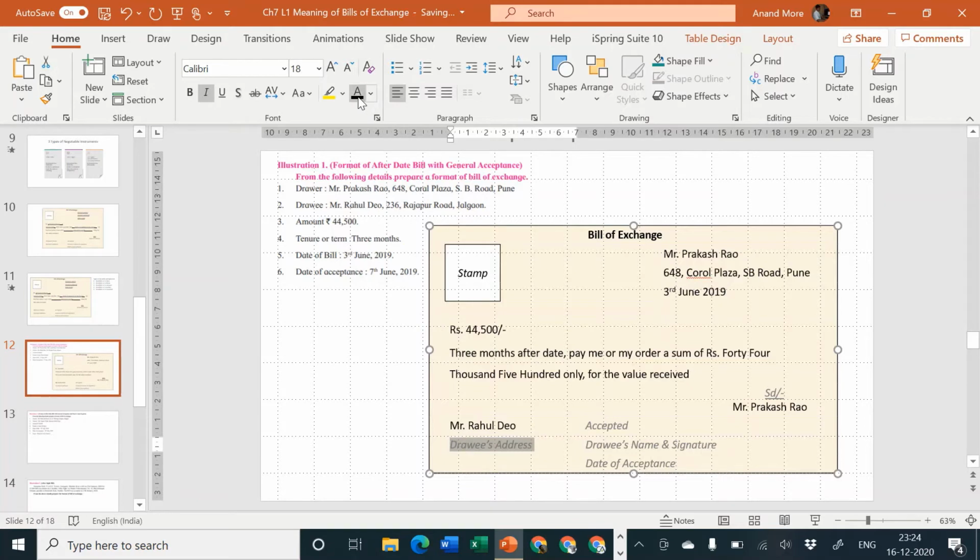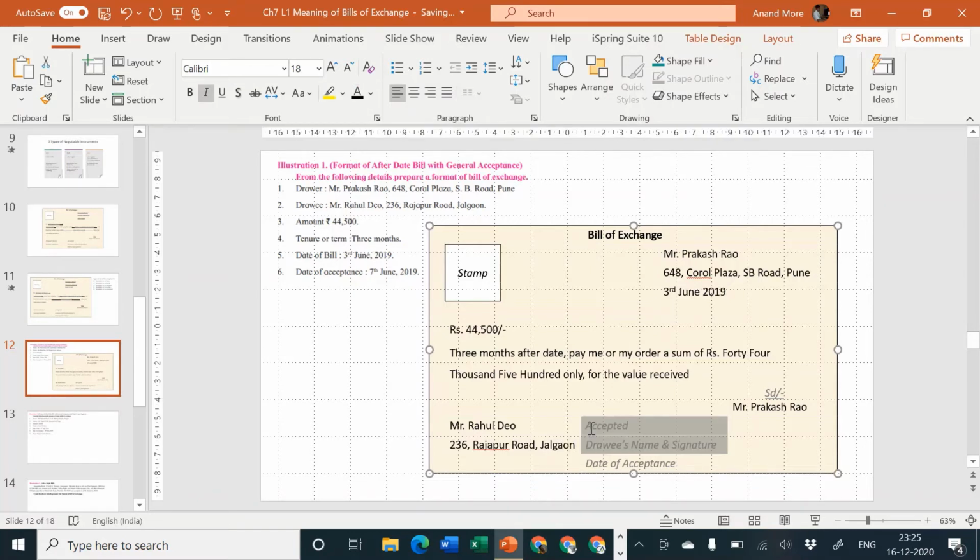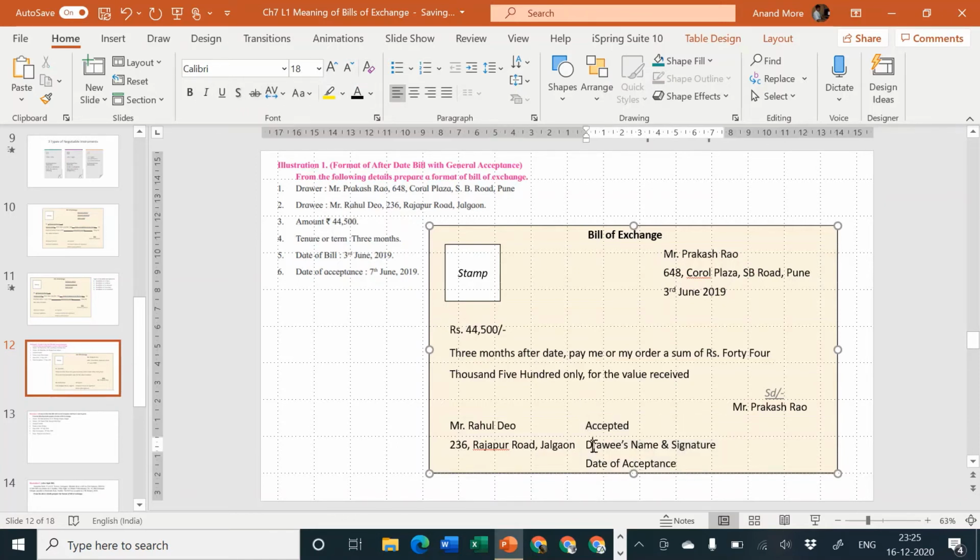Be quick, write it down. Don't waste your time. 236 Rajapur Road, Jalgaon. Okay. Then the word accepted should be there. And then draw his name and his signature. Mr. Rahul Dev, and the date of acceptance is given by the problem as what? 7th June 2019. So I'll write here 7th June 2019.